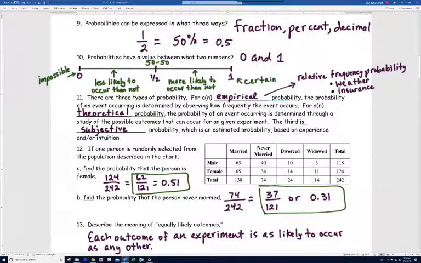Getting a 6, getting a 1, the chances are equal that you'll get any of the 6 numbers on a die when you roll it. That's assuming that it's not a loaded die, where a certain number will come up more frequently. Normally we say when we roll a fair die, that means there's nothing going on with the die. It's a normal die. All right, let's move on to the next slide.